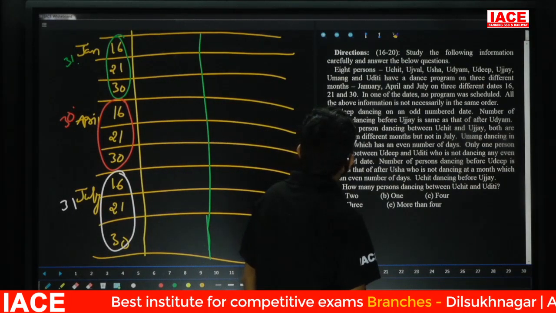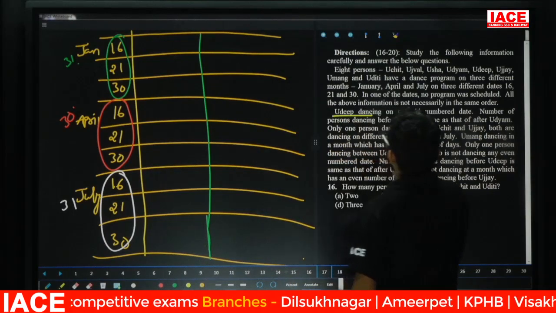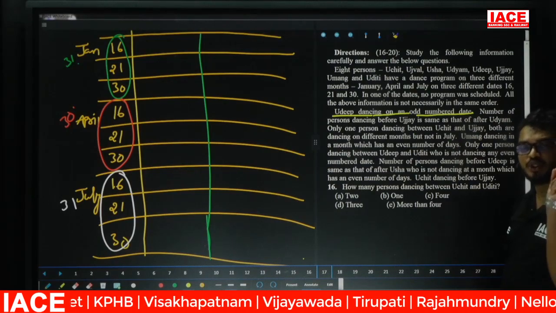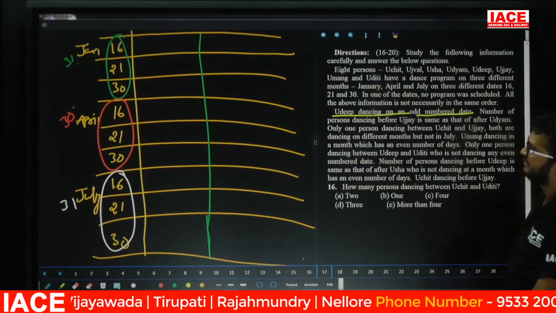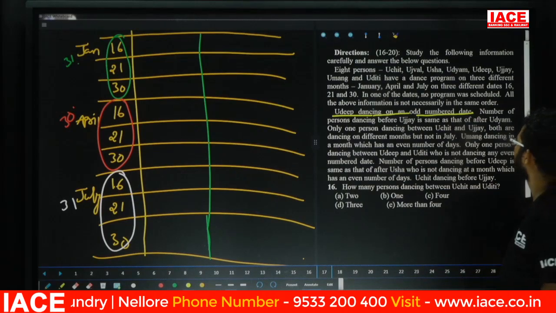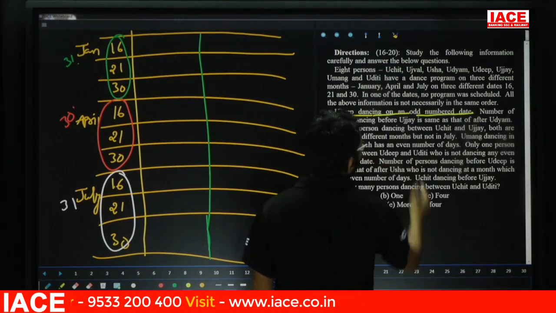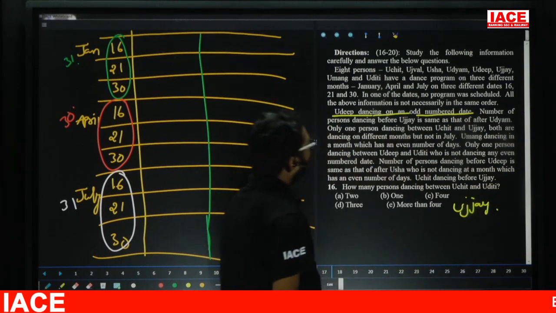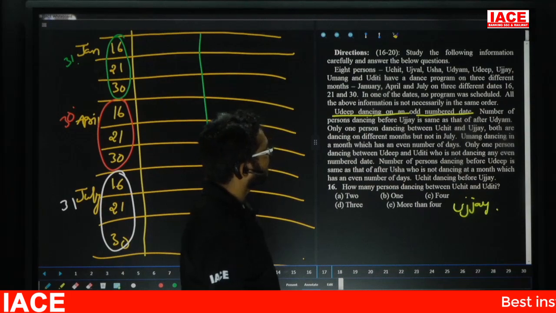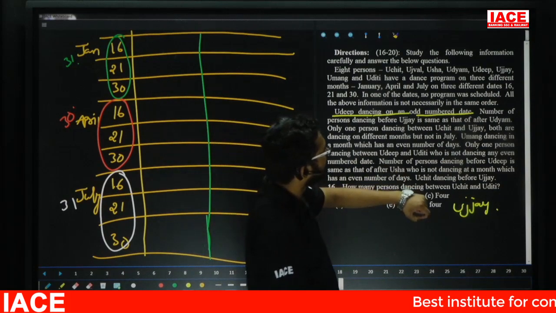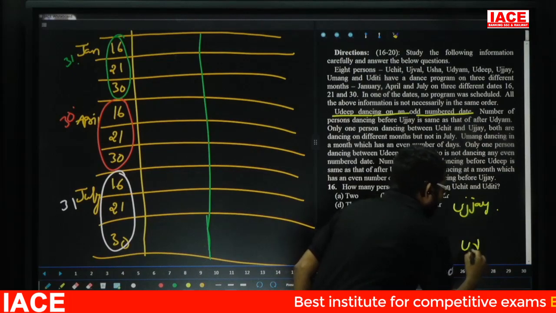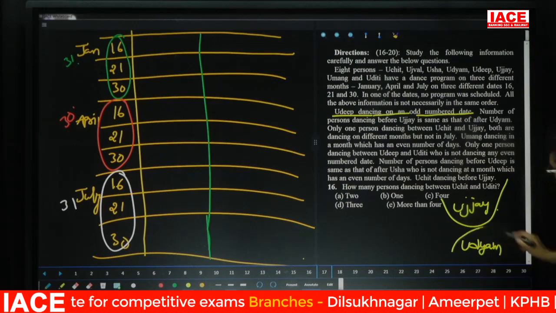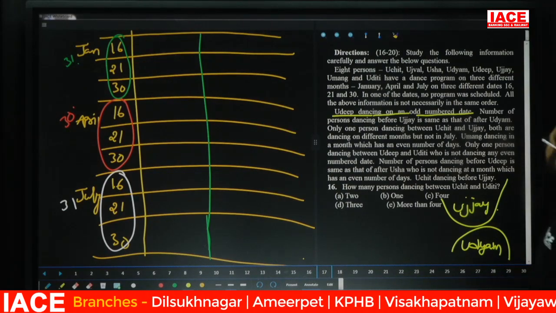Now check the given points. Udip is dancing on an odd number date, 21st, but we don't know. Next, the number of persons dancing before Ujay is the same as the number of persons after Udyam.